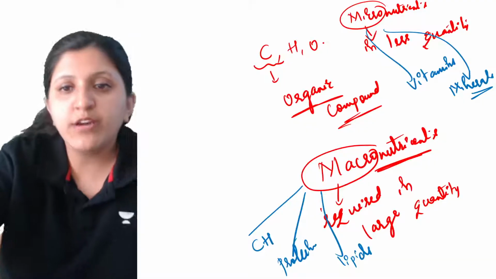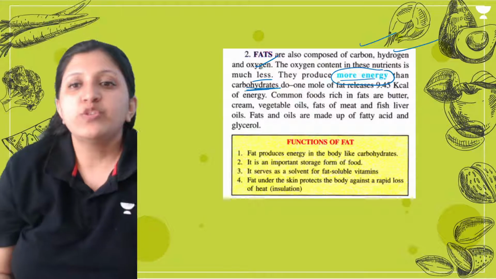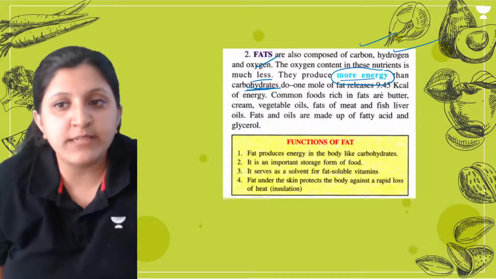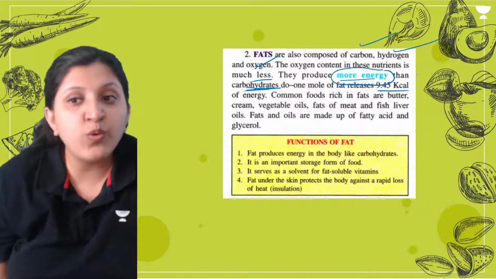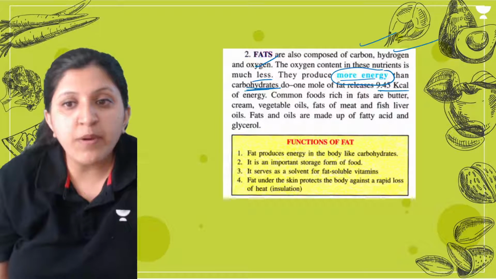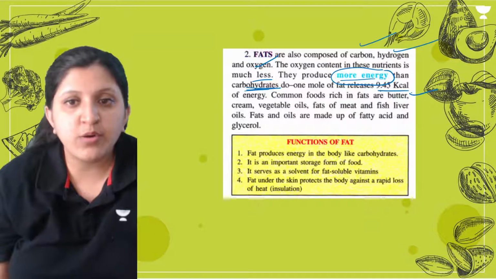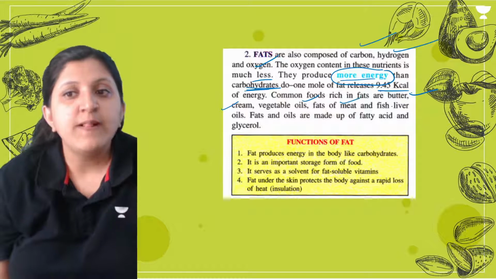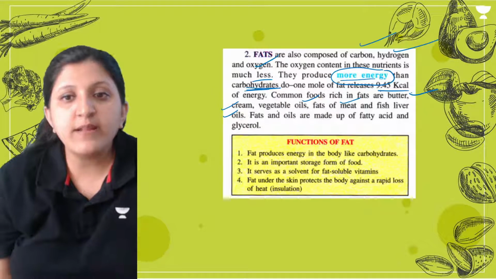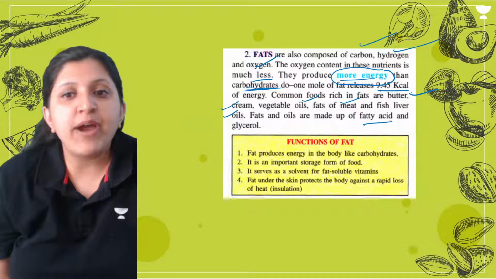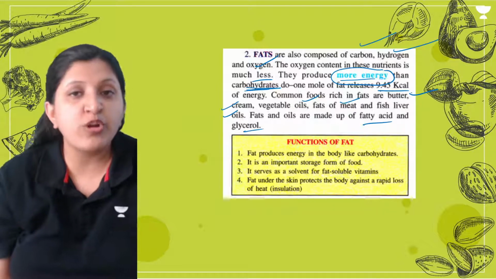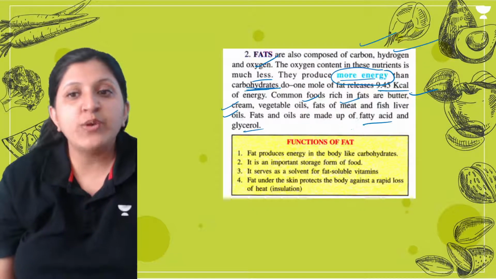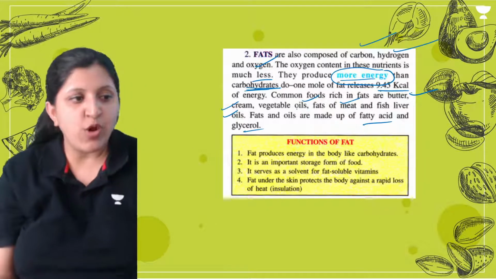Here you can see that 1 mole of fat releases 9.45 kilocalories of energy. Common foods rich in fats are butter, cream, vegetable oil, fats of meat, and fish liver oils. Fats and oils are made up of fatty acids and glycerol. When we break down a fat, we get a fatty acid and a glycerol.